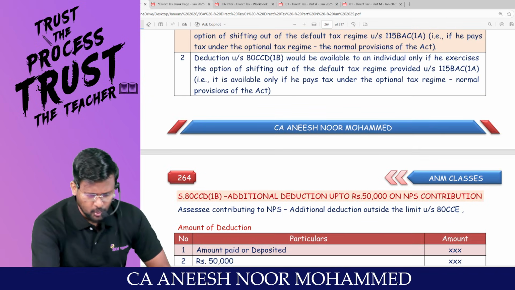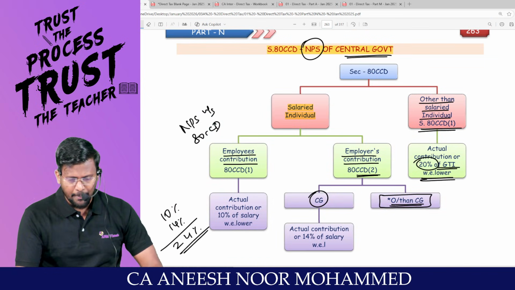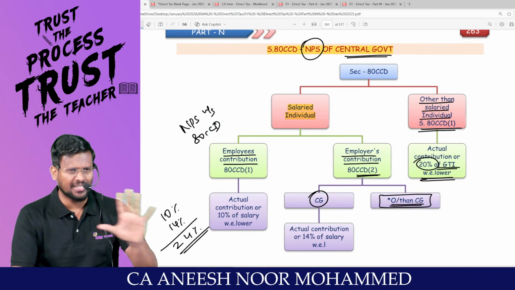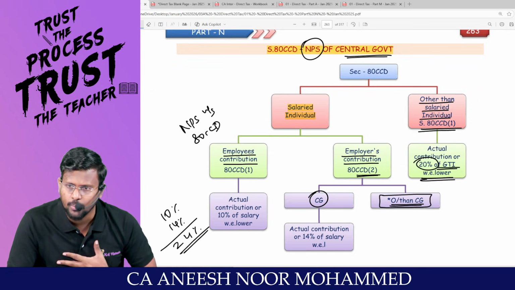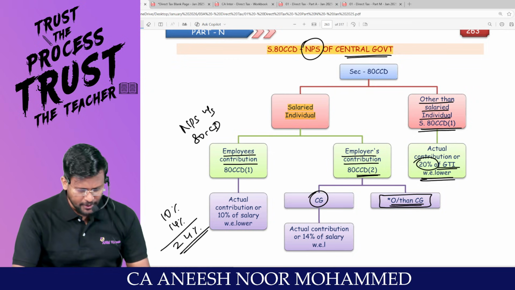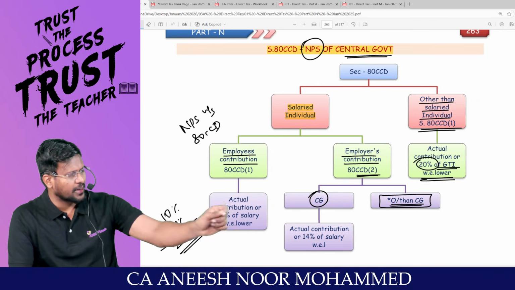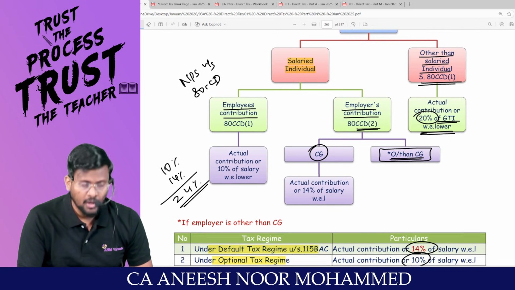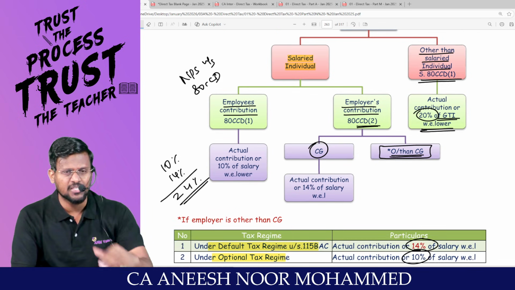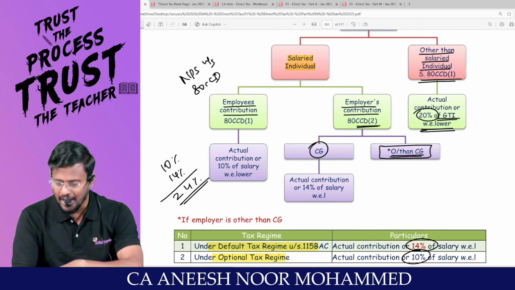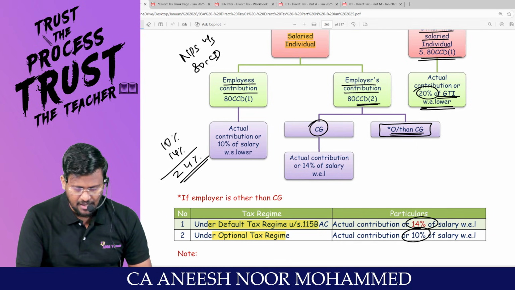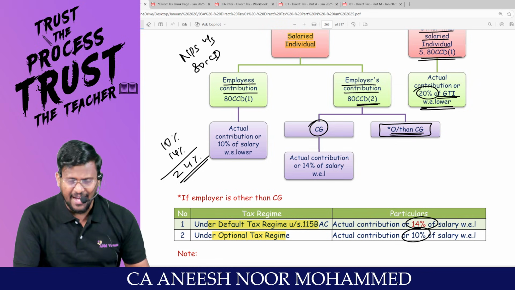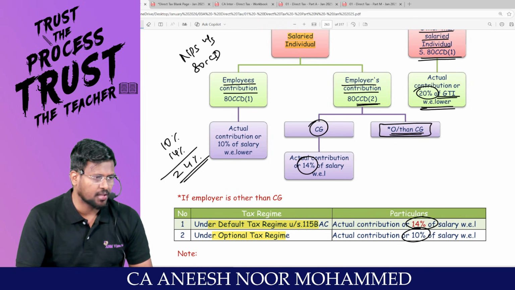So my dear lovable students, what we have understood, sir, you may be a salaried individual or other than salaried individual. I am an other than salaried individual, right? If you are a salaried individual, you can contribute and even the employer can also contribute. You can contribute maximum 10% of your salary. Your employer can contribute, depends upon who your employer is, whether they are central government or other than central government. If they are central government, actual contribution or 14% of salary, whichever is lower.